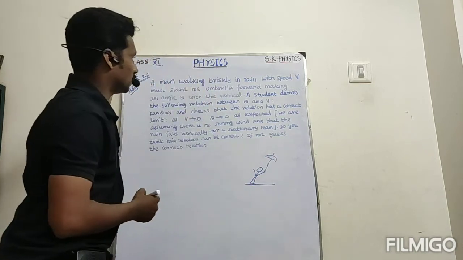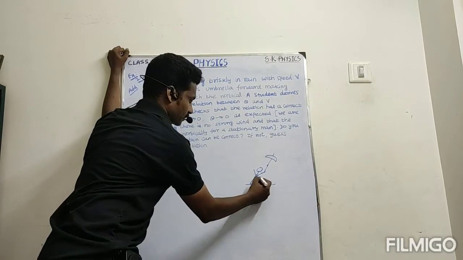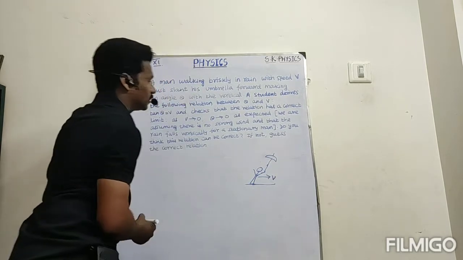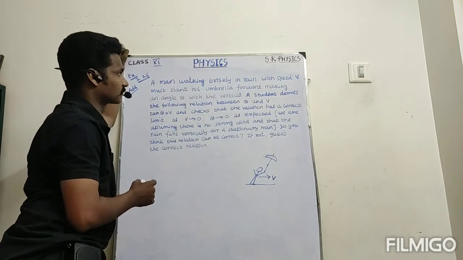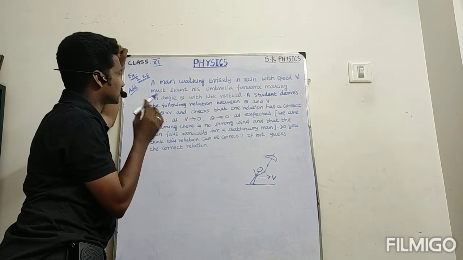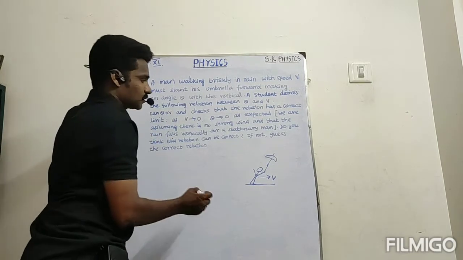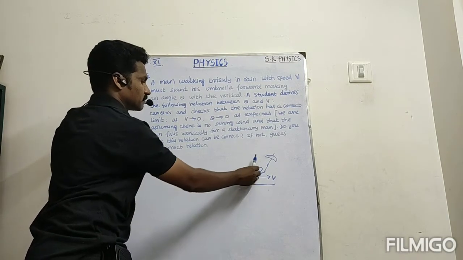With the speed v, he is moving with the speed v. That is the velocity of that man. And then he must slant his umbrella forward, making an angle theta with the vertical. So actually he's making an angle.